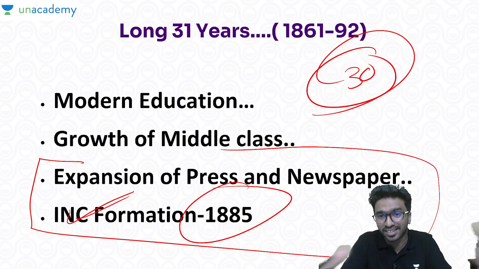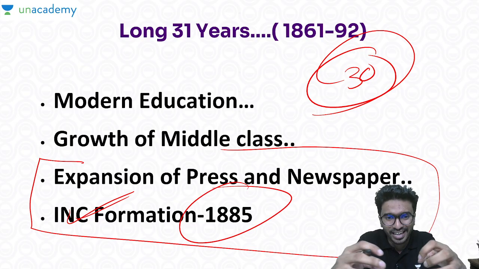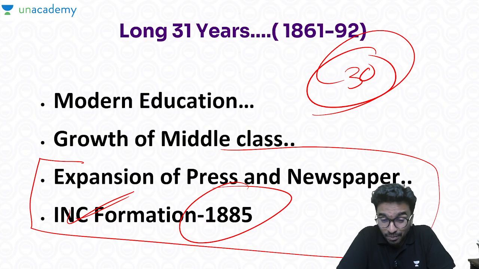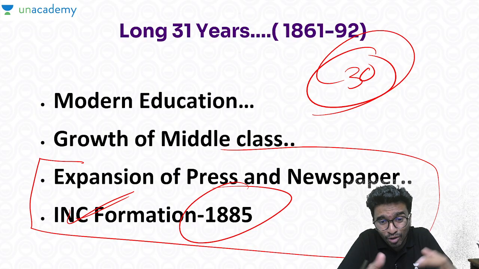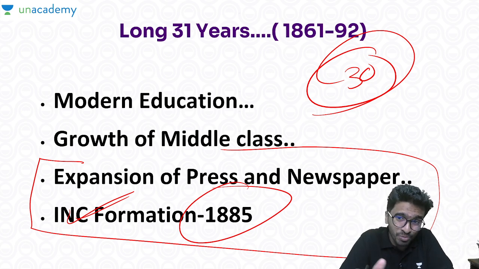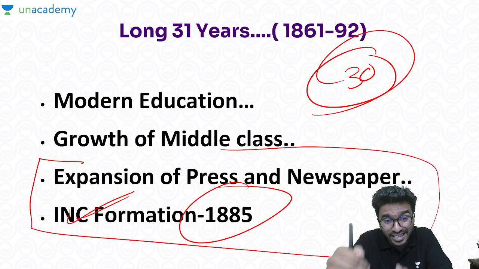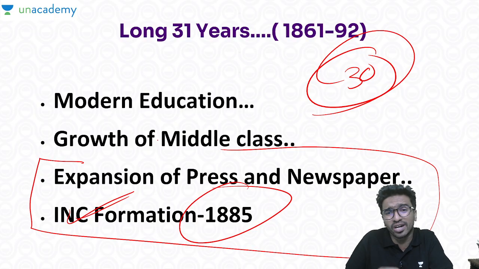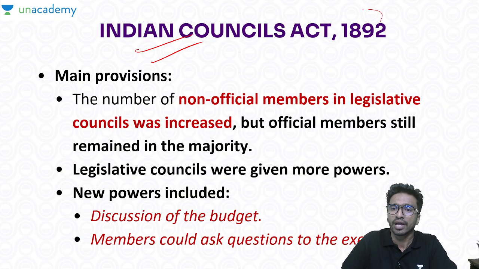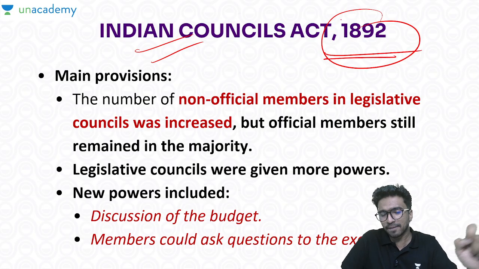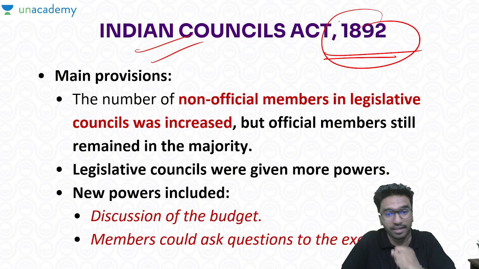So what happened in these 30 years, the things have changed. Now people started getting unified, and platforms like the INC were formed. The agitations and protests happened, and Indian people got a platform to come together. Now they got a leadership, a more accountable form of protest and agitation, and at some point within the INC extremists were also formed. So this is what led to the next moment, the Indian Councils Act of 1892. So the INC came, many things have changed. Now Indians got more powerful, and that change will automatically be reflected here. That is, we have to link.